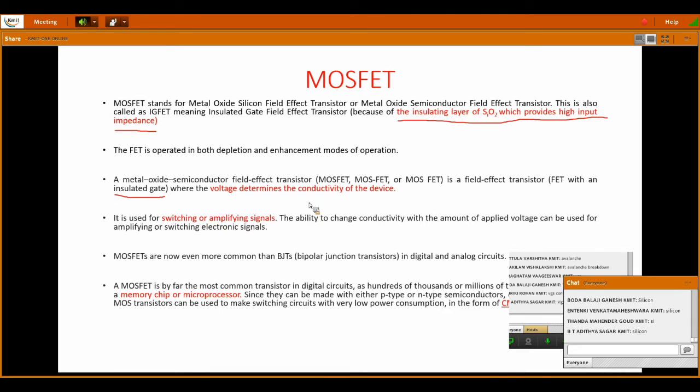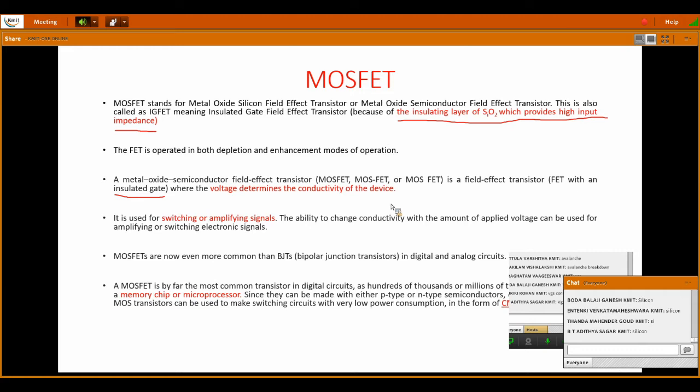Input voltage is controlling the output current, but in MOSFET the voltage determines the conductivity itself. If there is no voltage, then there is no conductivity, which means there is no channel at all.